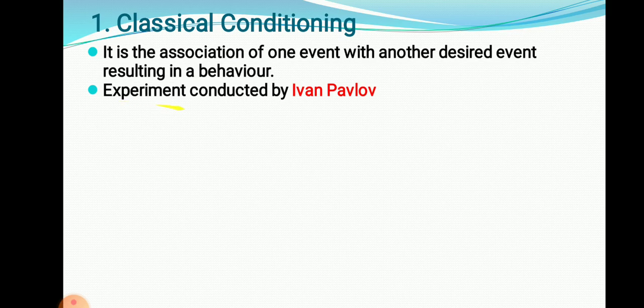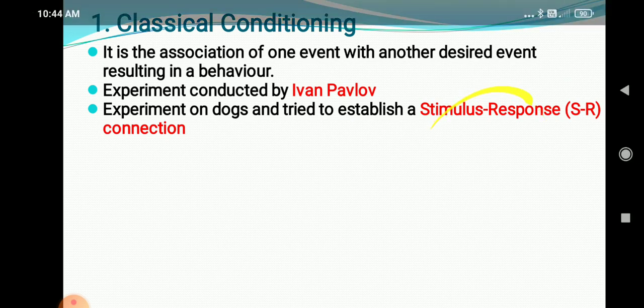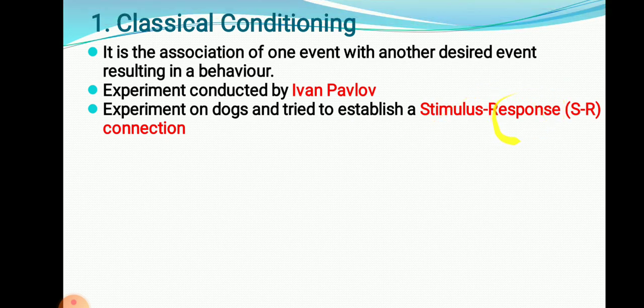Now this experiment of classical conditioning was done by Ivan Pavlov. He did experiments on a dog and tried to establish a stimulus-response connection. Now what is the stimulus-response connection? Stimulus is nothing but the message or information. And he tried to establish a response to that stimulus, a connection between response and stimulus. आता response म्हणजे काय येणार? What does response mean? Change in the behavior, mental or physical changes in the behavior. That is nothing but the response.